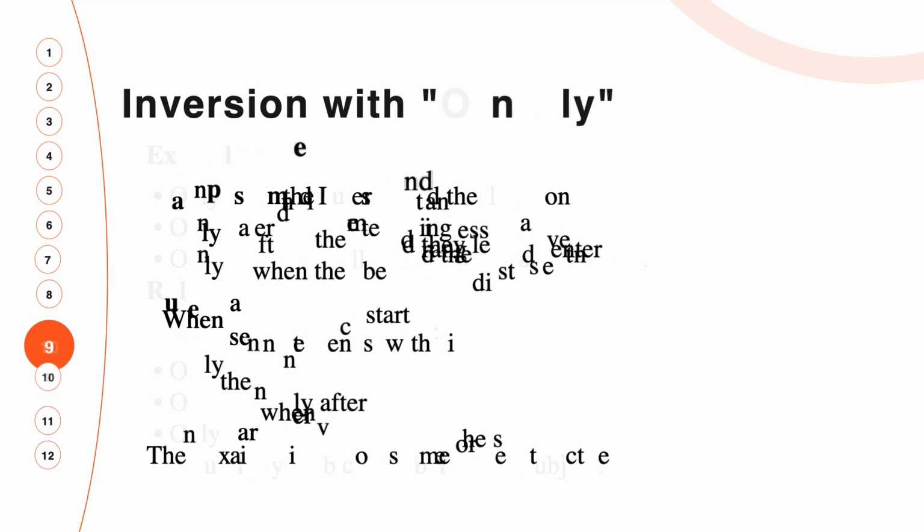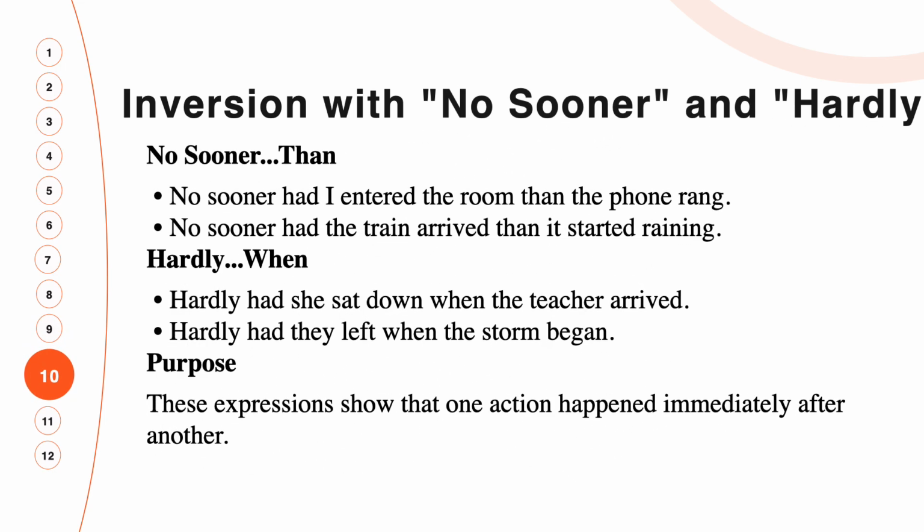Now let's move on to inversion with no sooner and hardly. So, no sooner than. No sooner had I entered the room than the phone rang. No sooner had the train arrived than it started raining. So, these are some examples for no sooner than, which is used with inversion.